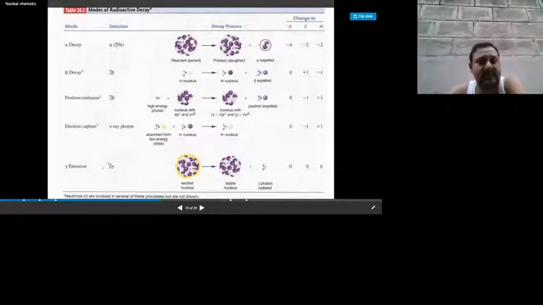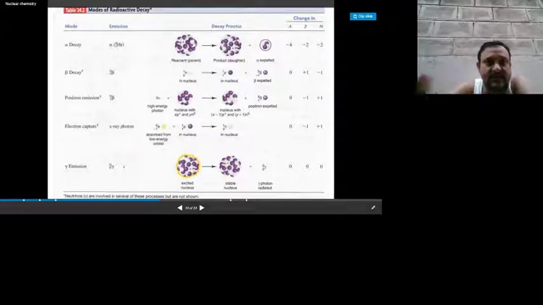See, in gamma emission, nothing happens. There is no change in mass number or atomic number, and no particles are emitted. Here the beta particle is represented as mass number 0, atomic number -1. Positron emission is like the mirror image of this: the mass number is also 0, and for beta -1, positron emission is +1. The gamma ray doesn't possess any kind of charge or mass.